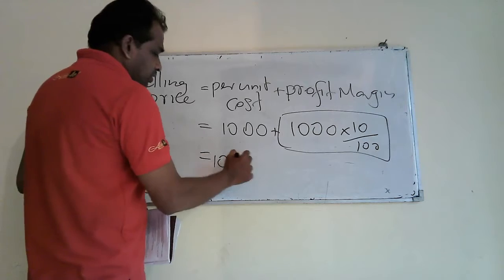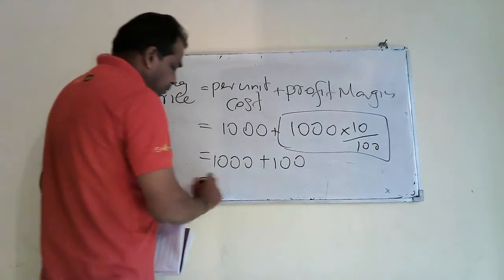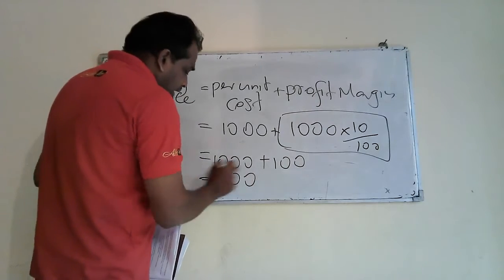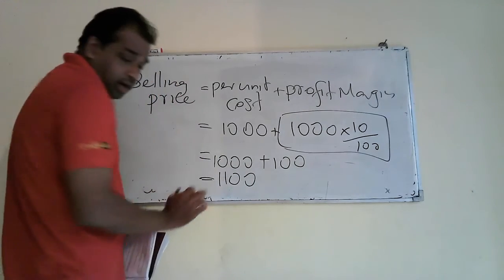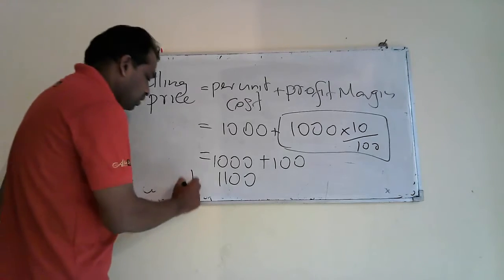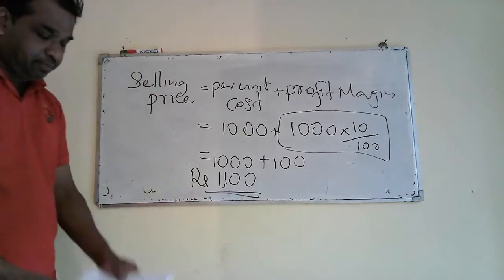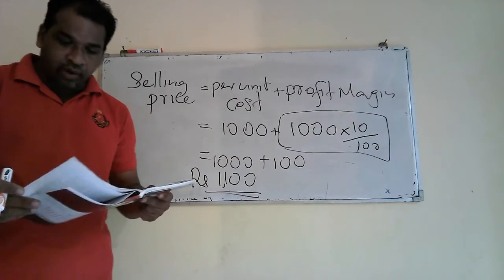Then 1,000 is the unit cost, plus you take another 100 as the profit margin. Then your selling price will be 1,100 rupees. Okay, this is the selling price per unit, 1,100 rupees.